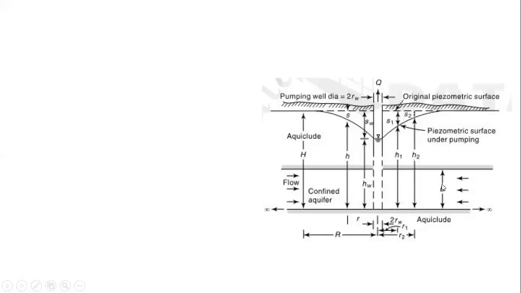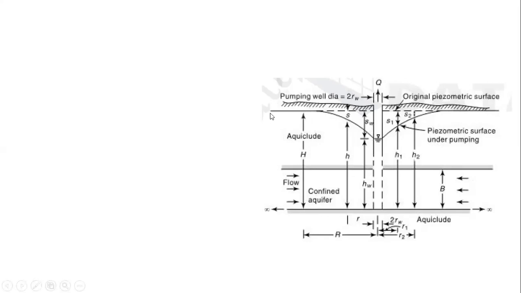So we are assuming that this has a B, a capital B, or small b we can take, but here we are assuming capital B as the thickness, and the flow is coming towards the well. Those arrows indicate that a constant rate or constant discharge is coming towards the well, and we are purely considering that the well is getting water from the confined aquifer only, isn't it? Here those are the piezometric levels. Here we see that there is no cone of depression. It means that whatever the piezometric head is there, that will be the static one.